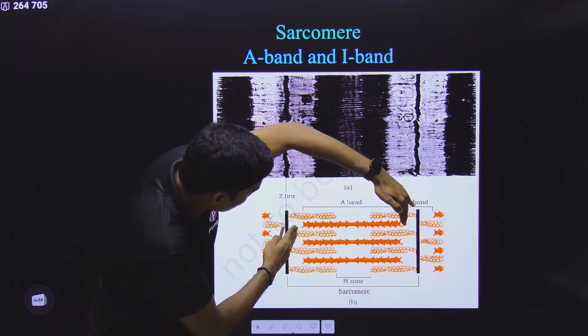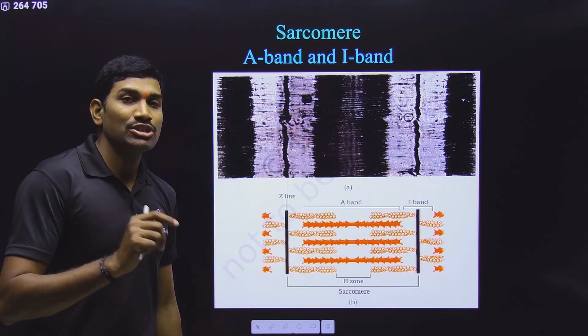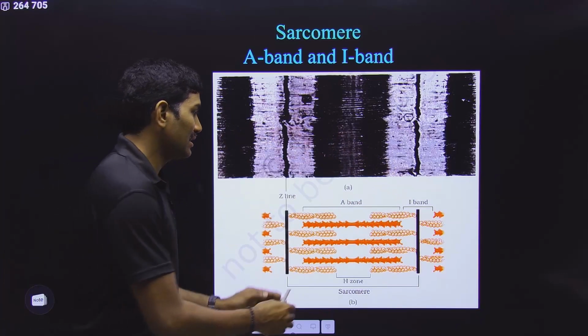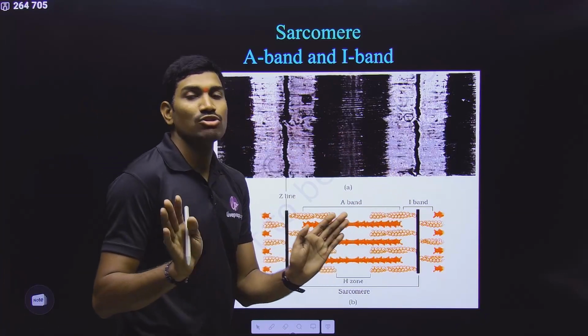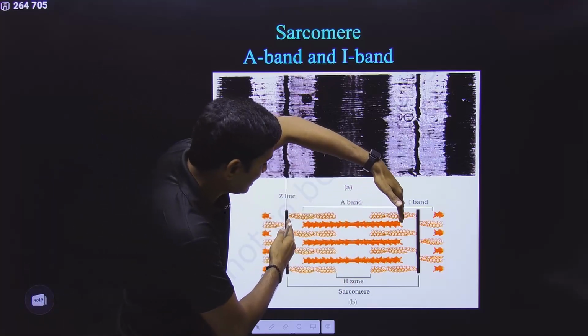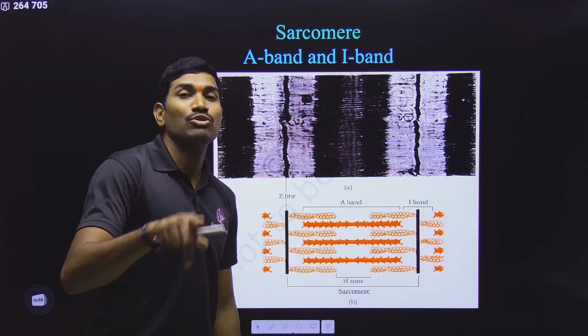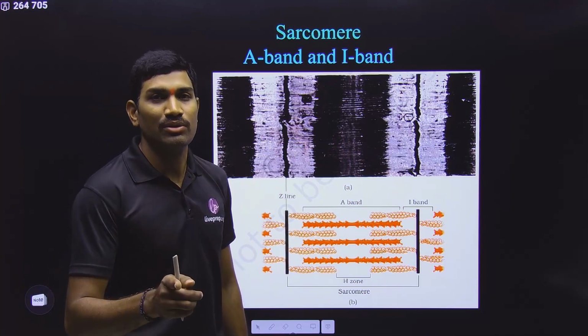Whatever the length of this myosin is, only that much is the A band. And just now I told you, during muscle contraction, myosin is not undergoing contraction. Myosin length will remain the same. Since myosin length remains the same, A band length also remains the same during muscle contraction. This is the logical point.